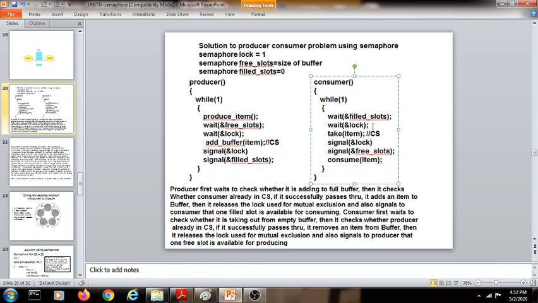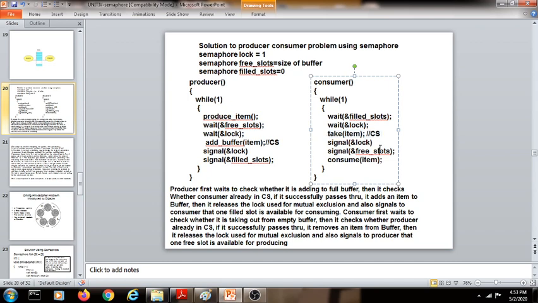So if the value of lock is non-zero, that means no one is working on the common resource called a buffer. Then it will come out of that wait state and it will consume the item from the common buffer, so that it will go into its critical section of the code.